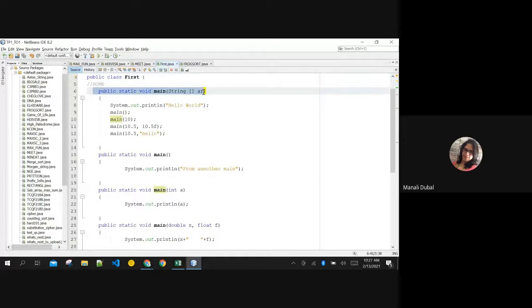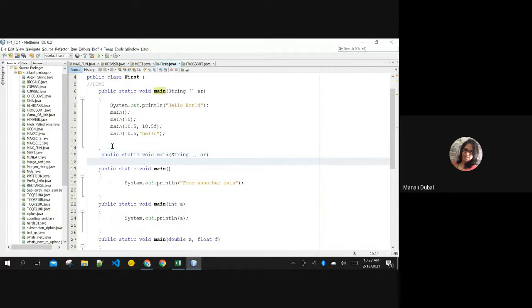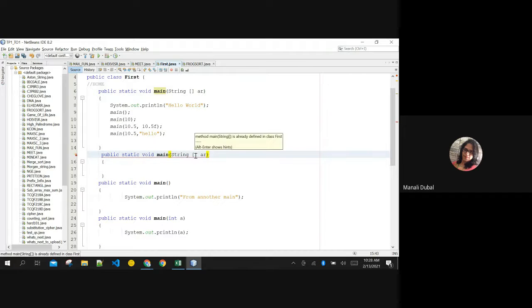Rule number 1: the parameter list must be different. The signature is different. If you had the same parameter list and used the same main, the compiler will get confused about which main I have to call. I am not able to understand because both have the same name. Same signature means the header of the function is the same. If I copy, paste, and create a function with the same header, it is going to show an error: one main method is already given, why are you giving another one? I am confused. This is the error from the compiler.